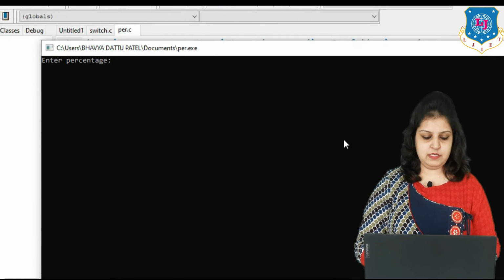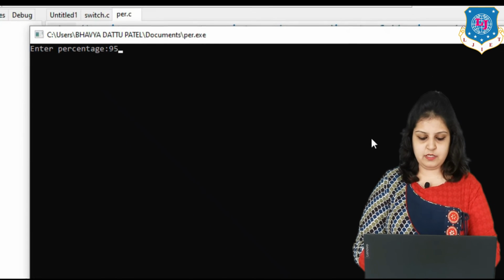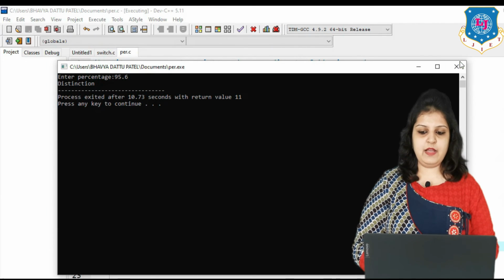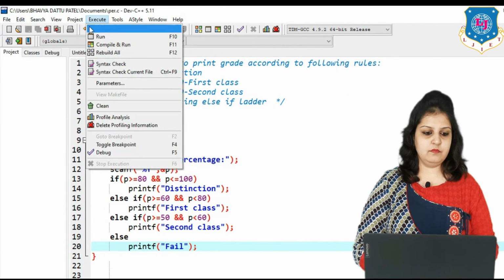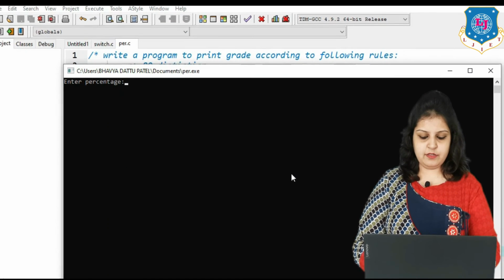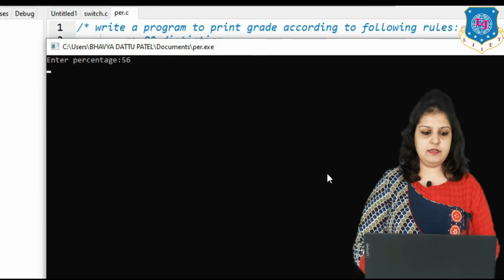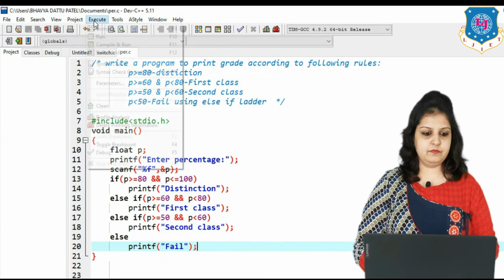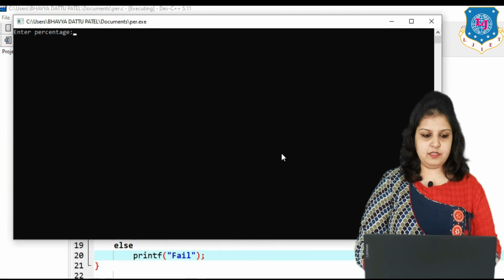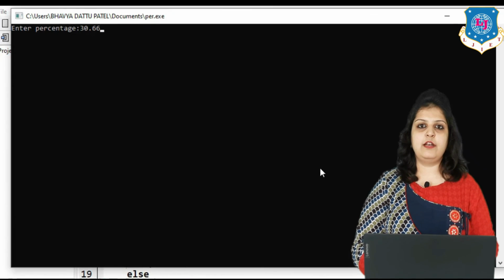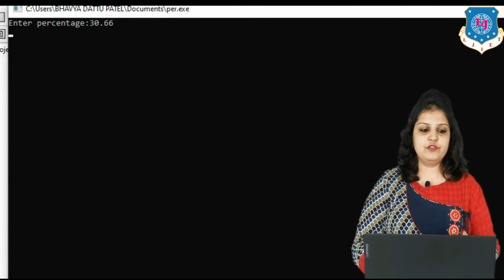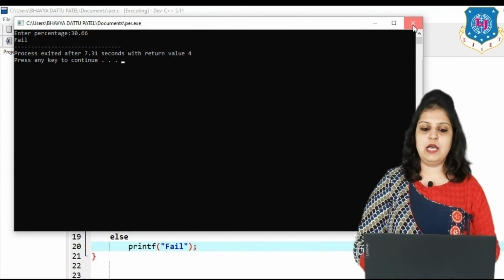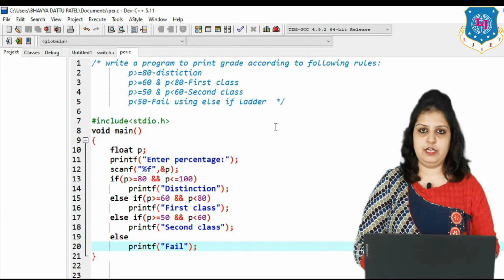So here, enter percentage. Suppose I enter 95.6. Then the output is distinction. Check for another value. If I enter 56, then it is second class. Check for another value. Suppose I enter 30.66. Then obviously our output is fail. You can see on the screen the output is fail. So in this way we can use the else if ladder statement for multiple conditions.